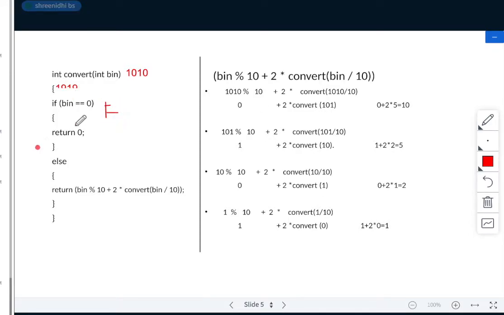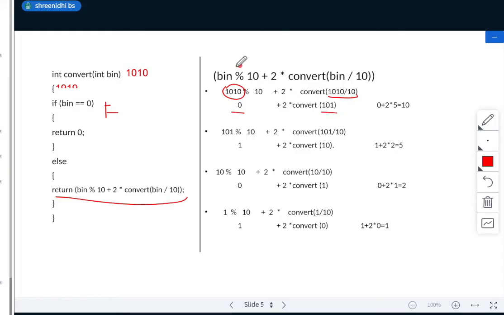So if it is false, it goes to the else part. This line I have written here. First time I will be passing 1 0 1 0. So 1 0 1 0 mod 10 plus 2 into convert of 1 0 1 0 divided by 10. What is 1 0 1 0 mod 10? It's 0. Correct? Next, convert. What is 1 0 1 0 divided by 10? It's 101.